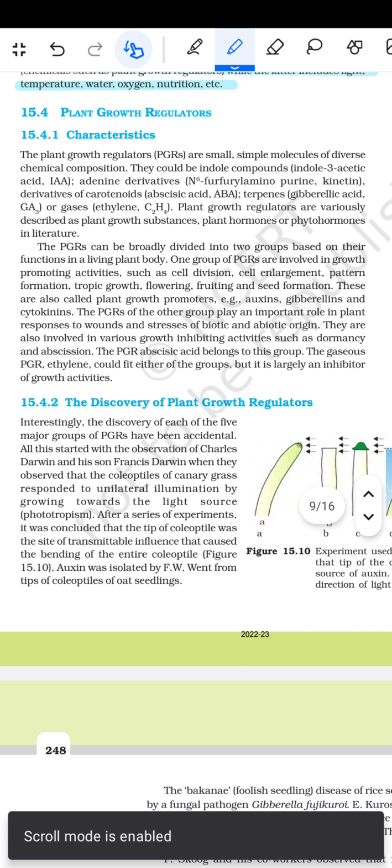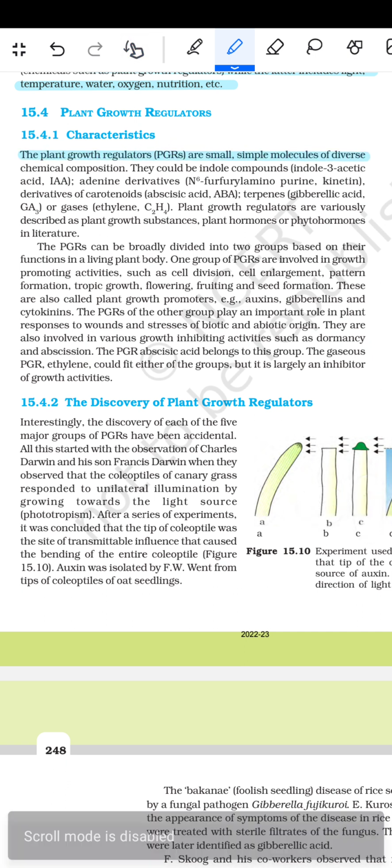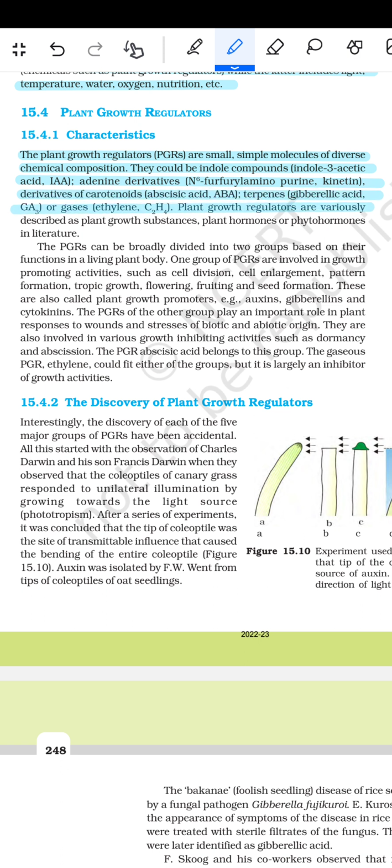Next, plant growth regulators: characteristics. Plant growth regulators are small, simple molecules of diverse chemical composition. They could be indole compounds, indole-3-acetic acid (IAA); adenine derivatives, N6-furfurylaminopurine, kinetin; derivatives of carotenoids, abscisic acid (ABA); terpenes, gibberellic acid (GA3); or the gaseous ethylene (C2H4). Plant growth regulators are variously described as plant growth substances, plant hormones or phytohormones in the literature.